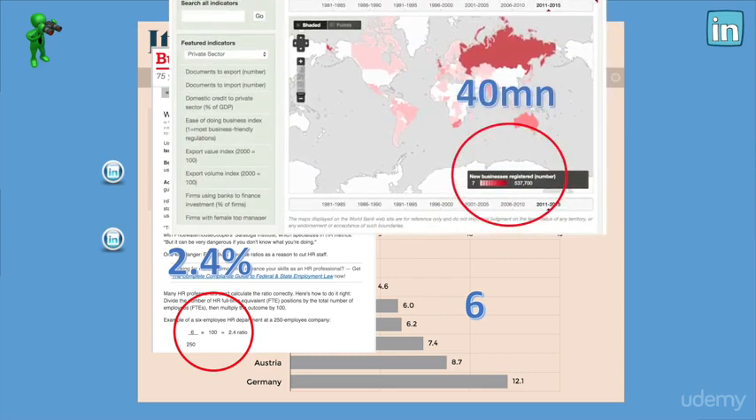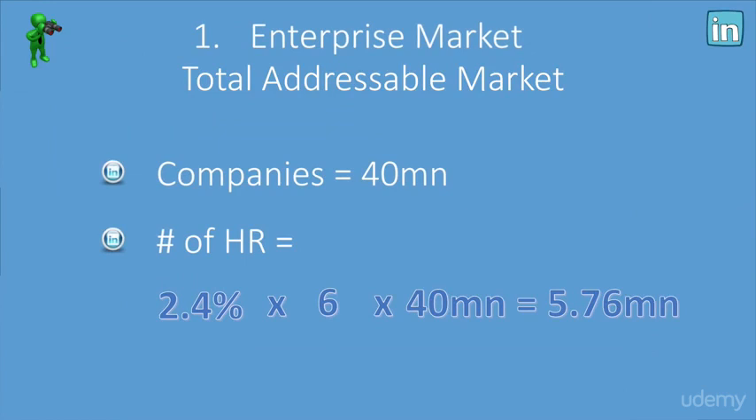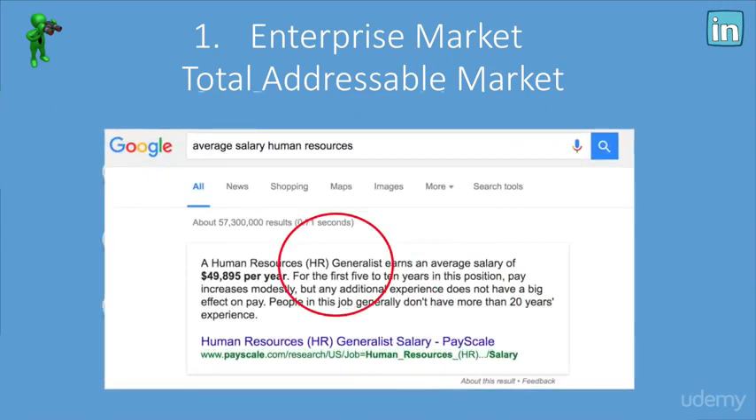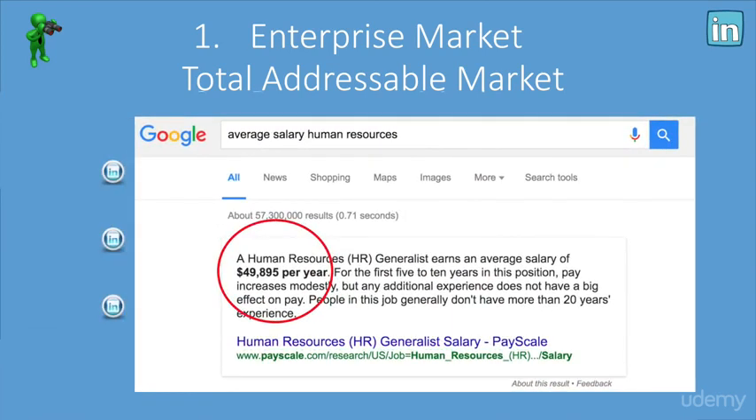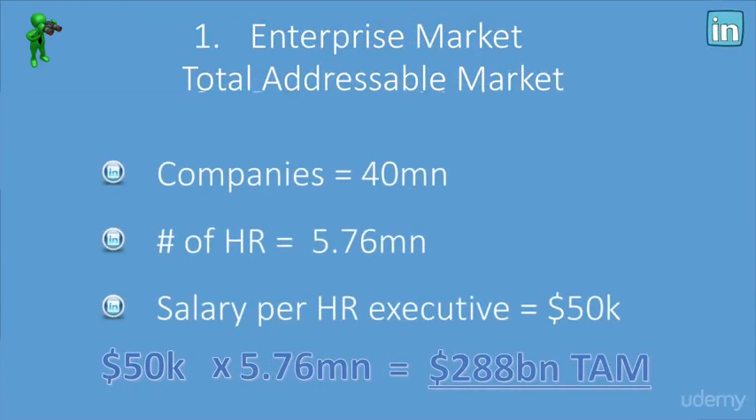So if we take 40 million companies being created every year, and we multiply those 40 million companies by 6 people, and then 2.4% of those are HR executives, then that's 5.76 million HR executives. Now, it looks like the average human resources employee makes about 50 grand per year. So let's just simply multiply those together to get our total addressable market. And there you have it. It's $288 billion. That's the total size of the enterprise market for LinkedIn.